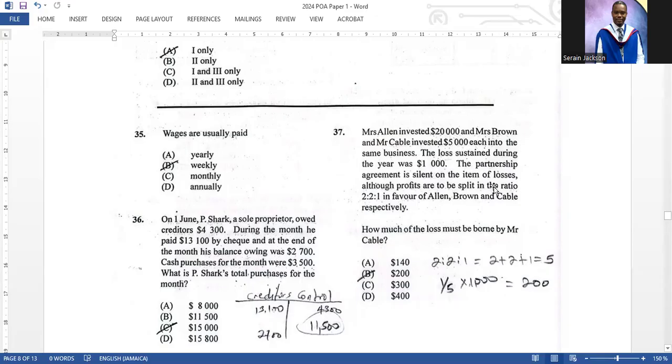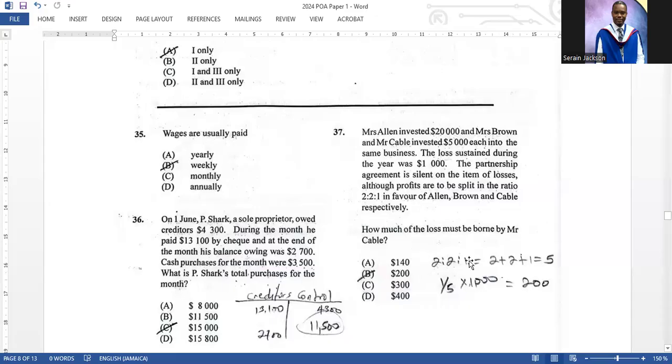The partnership agreement is silent on the item of loss, although profits are to be split in the ratio 2 to 2 to 1 in favor of Allen, Brown and Cable, respectively. Don't let that throw you off. The profit sharing ratio goes for the loss as well, so the profit sharing ratio is the same as the loss sharing ratio, right? They're just trying to throw you off with the sentence about the partnership agreement being silent on losses. It's the same thing.